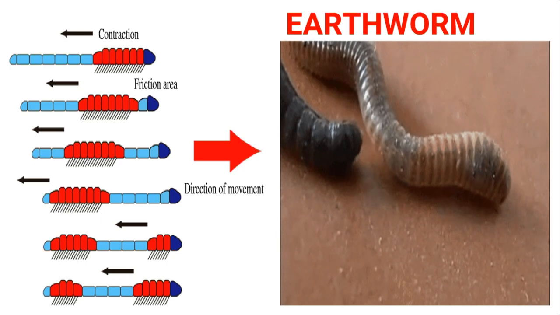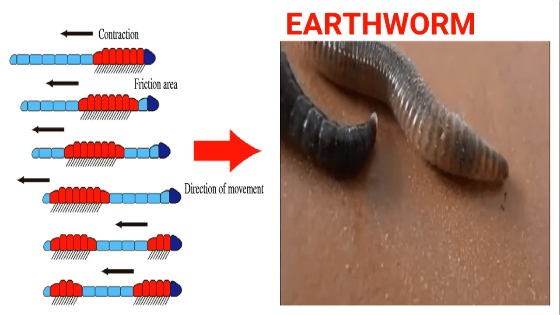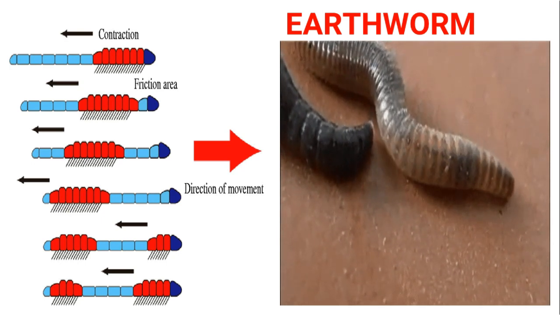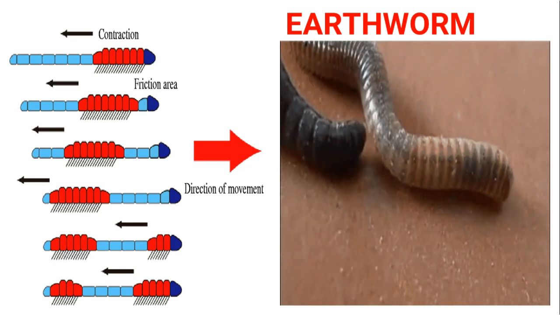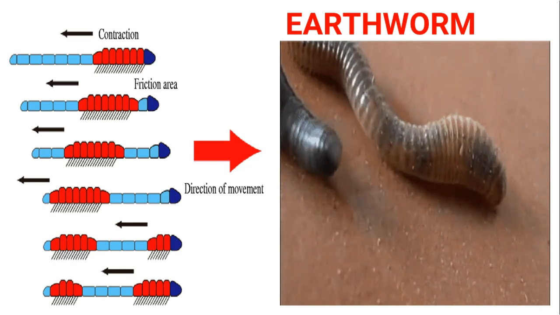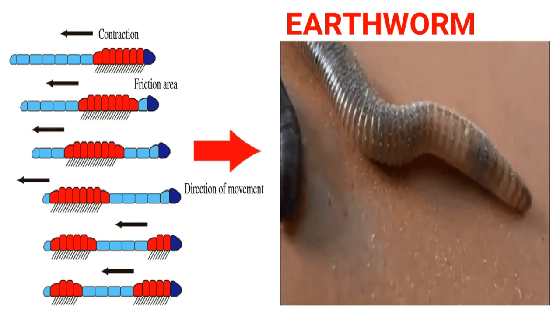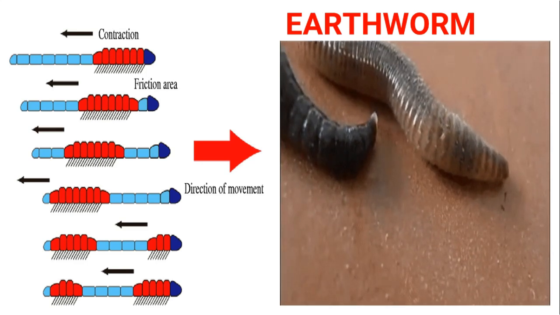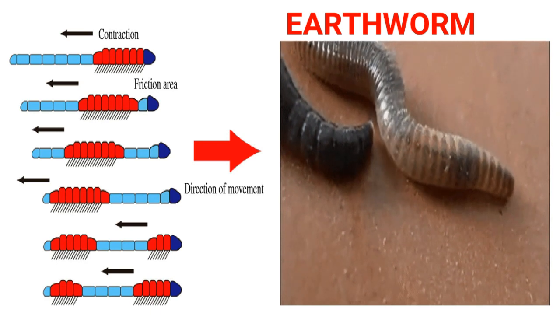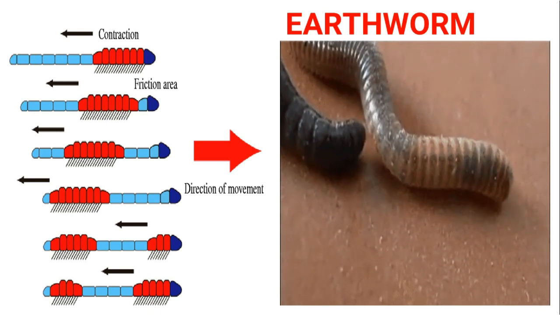During the movement, the earthworm first extends the front part of the body. You can see how it is moving. Keeping the rear portion fixed to the ground, it then fixes the front end and releases the rear end. Then it shortens the body and pulls the rear end forward.